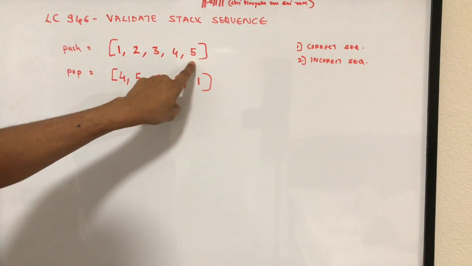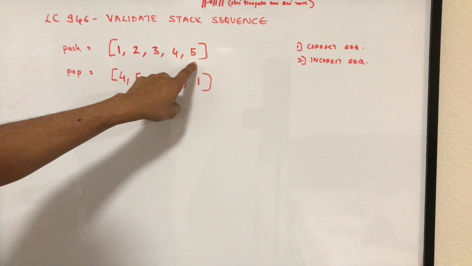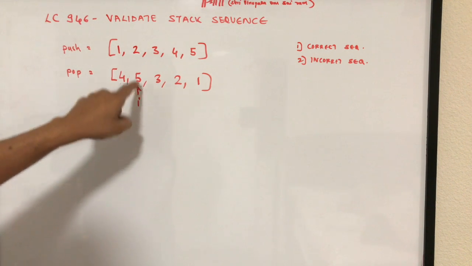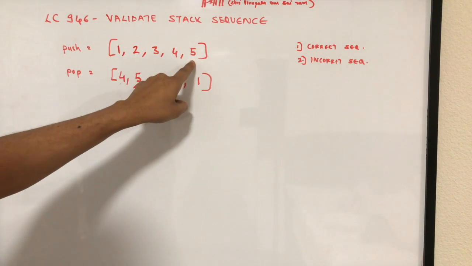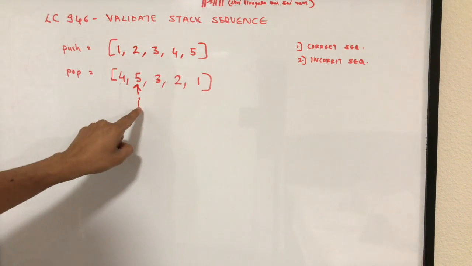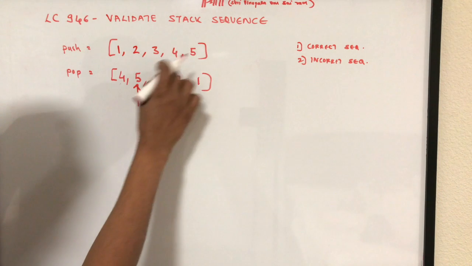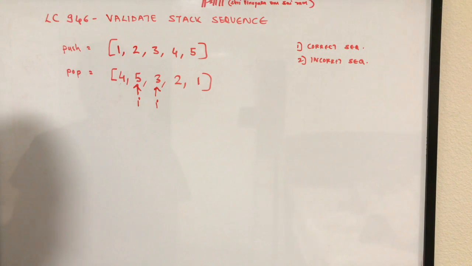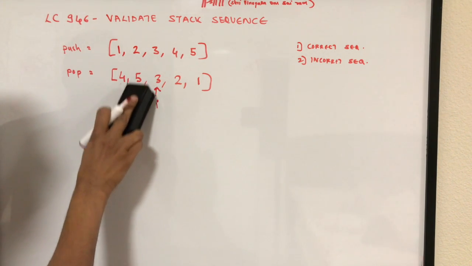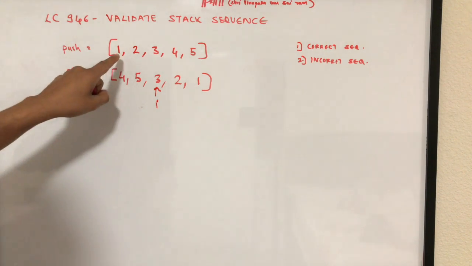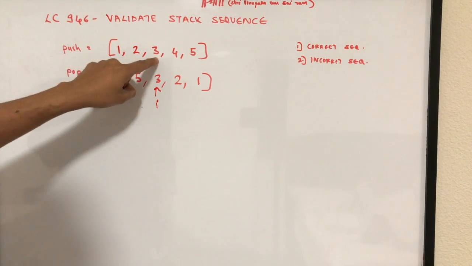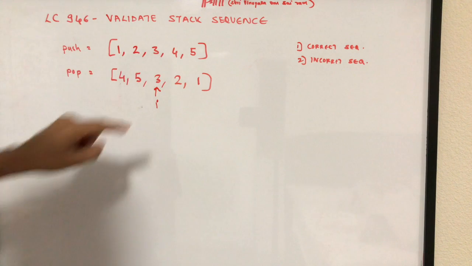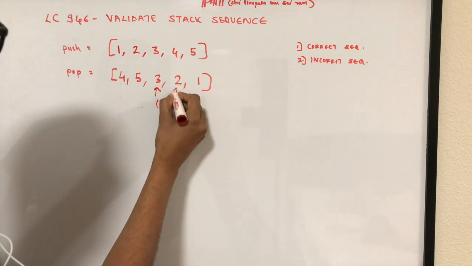So when we push 5 on top of the stack, this 5 will become the top of the stack, and after that you can pop the 5 which is matching the ith element here. So let's do that. So let's push 5 and then we pop 5 and then let's increment I. So in this case 5 and 5 match, so you popped 5 from the top of the stack and now your I becomes the next element which is 3. Now you have these 3 elements on the stack, 3 being the top of the stack. So 3 at the top of the stack and I is matching, so you just pop it and increment I again. So now I becomes 2.